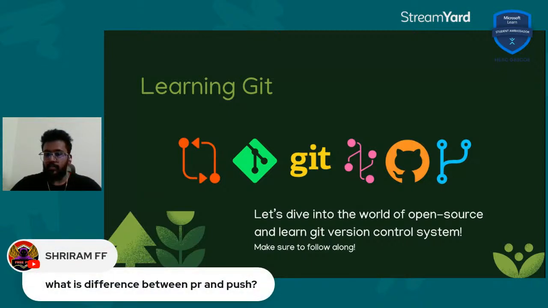Oh, we do have one more. What's the difference between PR and push? So PR is the GitHub lingo for pull request. We're going to get to that in a little bit. Just give me a few moments. Let me clarify how to pull stuff, and then we'll get right down to pull requests.